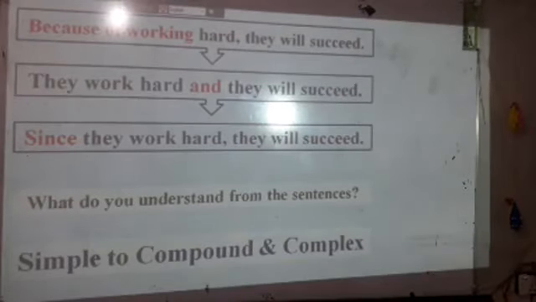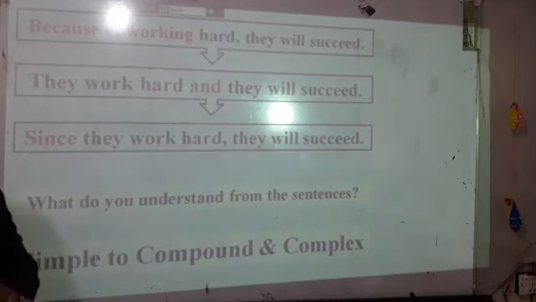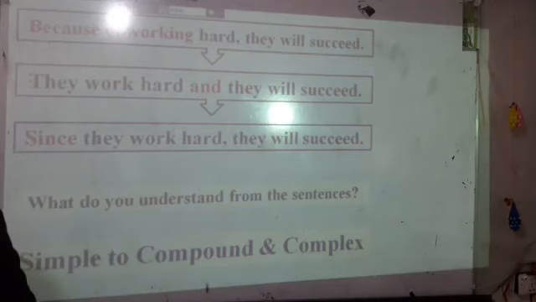Now, today we discuss simple to compound and complex. In the three sentences, the first sentence is simple, the second sentence is compound, and the third sentence is complex. Now, dear students, you know the simple, compound and complex.